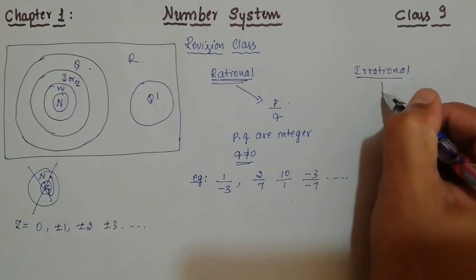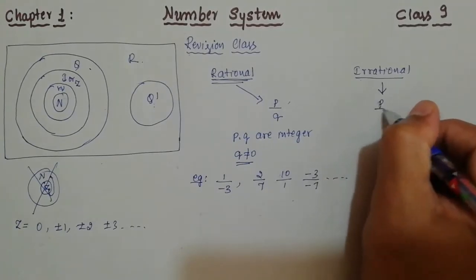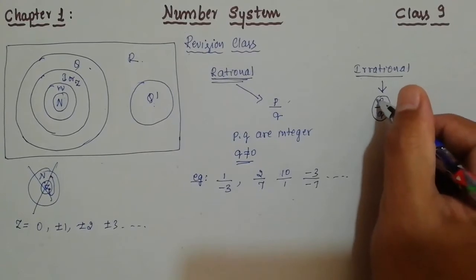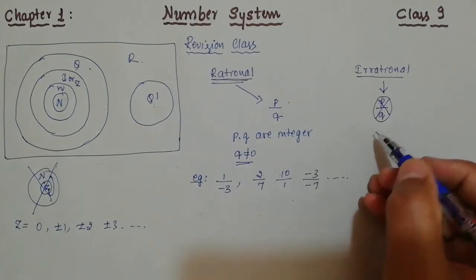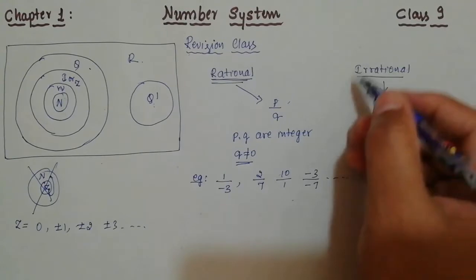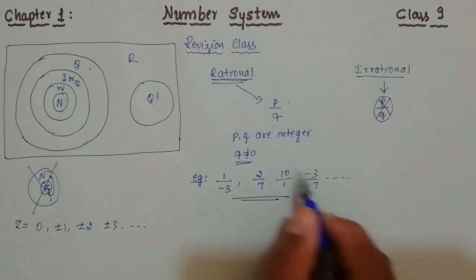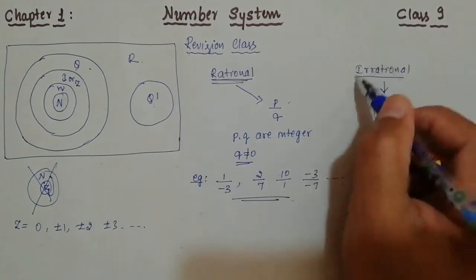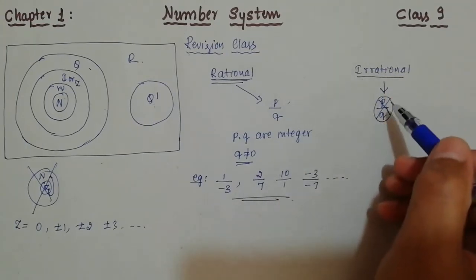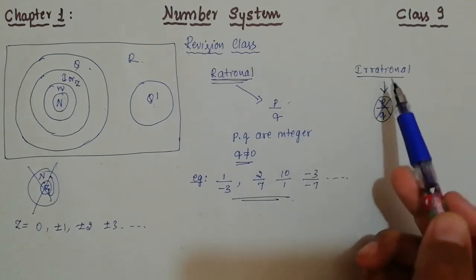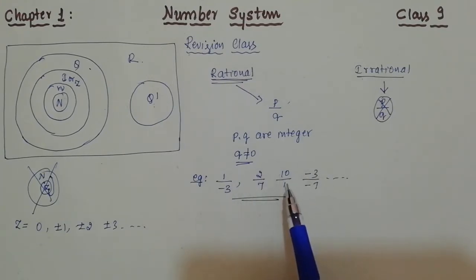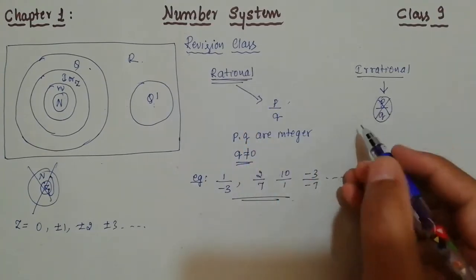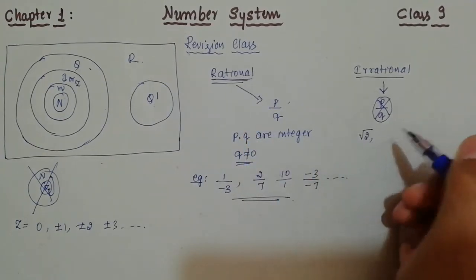And some more numbers are there that cannot be expressed in p by q format. Remember, the numbers which cannot be expressed in the format of p by q are called irrational. So we can't write any irrational number in p by q format. If it were possible to write it like this, it would become rational. That's why we are going to write examples like root 2.